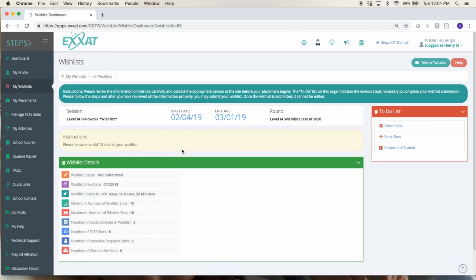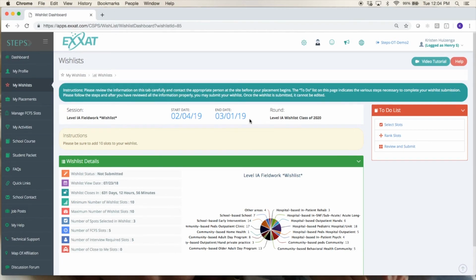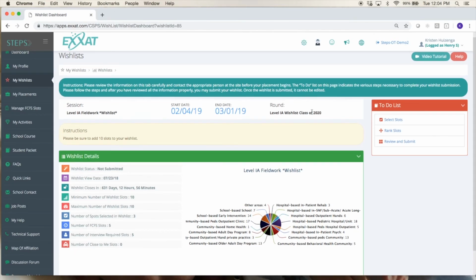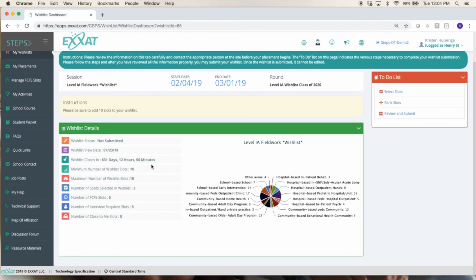And then you'll see some more information about the wish list here. So we can see the start date for the session and the end date, the round of the wish list, and general information about the wish list here.